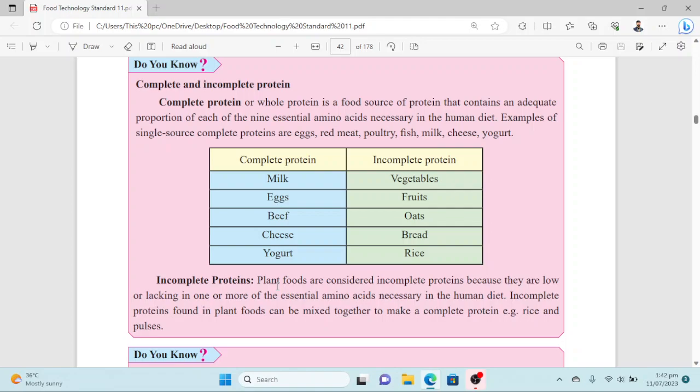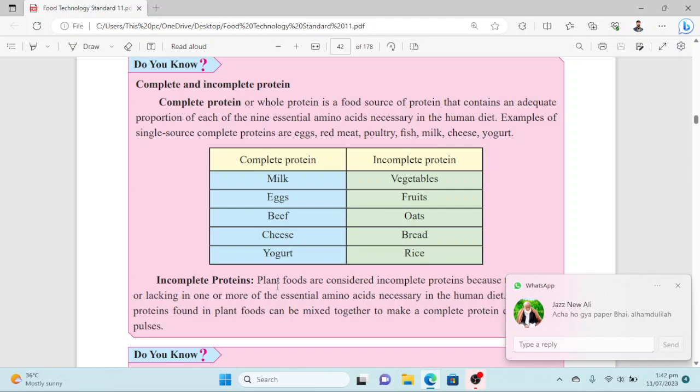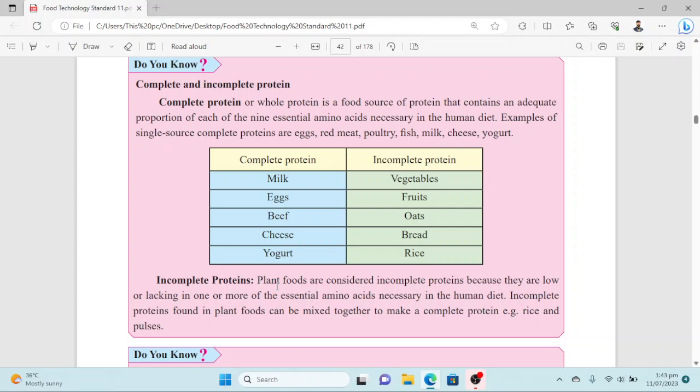So any protein source that provides all 9 essential amino acids, we name it a complete or whole protein. And what is an incomplete protein? Incomplete proteins are food protein sources that lack one or more essential amino acids necessary in the human diet.